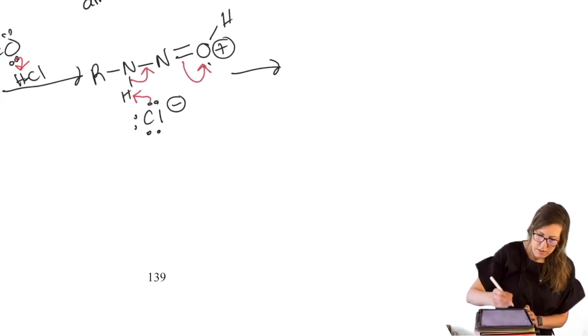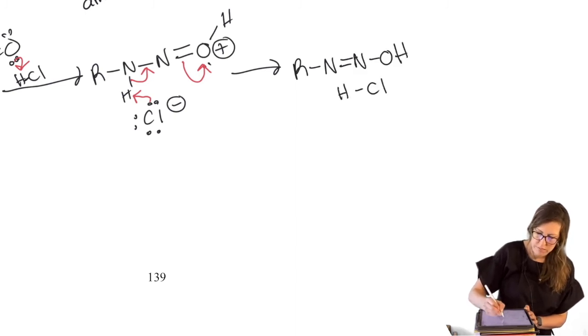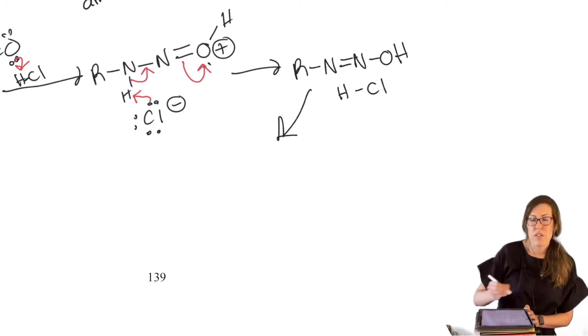So what do we have? We're at a neutral intermediate, but we're not done. So some more HCl comes along. And you guessed it, no longer a carbonyl. That means we could form water.